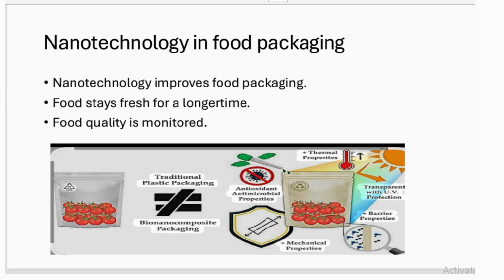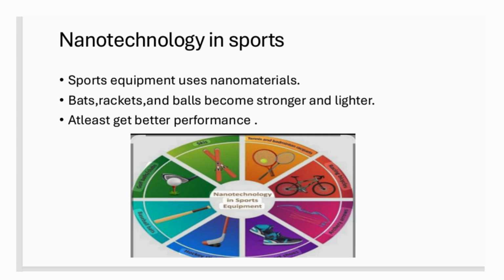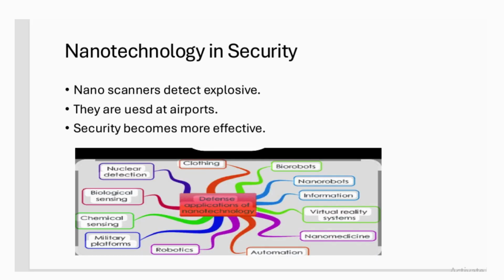increased. Nanotechnology in food packaging, like nanotechnology improves the food packaging, the food stays fresh for a longer time and the food quality is monitored. Nanotechnology in sports, like sports equipment uses nanomaterials, the bats, rackets and balls become stronger and lighter and athletes get better performance.